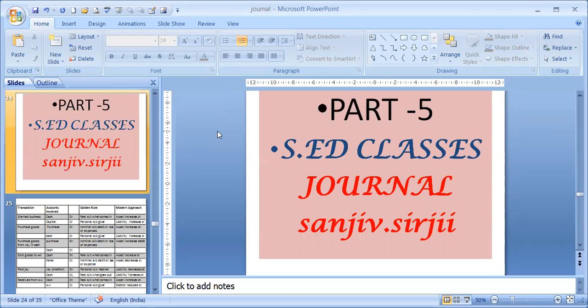But in some places, some rule you may like, some rule you may feel it is easy, like golden rules you may feel easy, or you may feel in some places modern approach easy. So whatever you feel, that way you can just go on doing. The basic purpose is that your journal should come correct. Let's straight away start our exercise and understand both the concepts together.